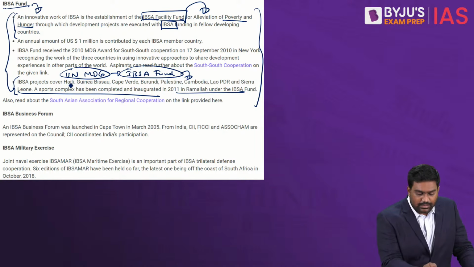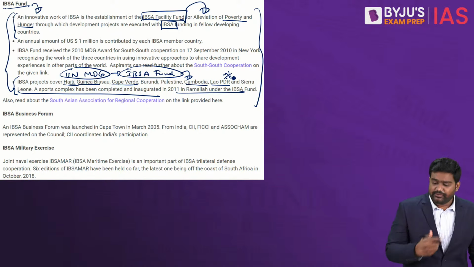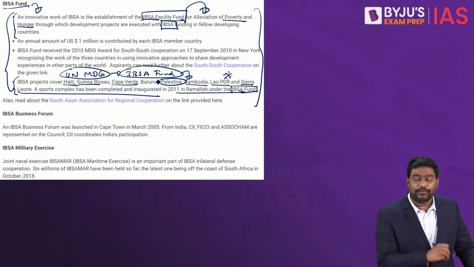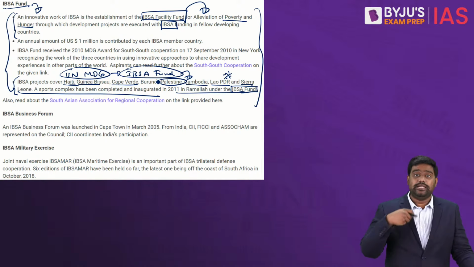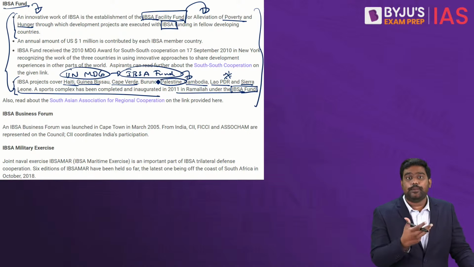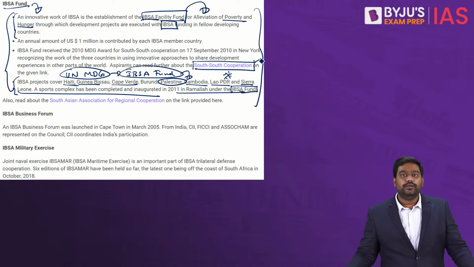In countries like Cambodia, Laos, in Guinea-Bissau, Haiti, in all these poor, underdeveloped countries, even in underdeveloped African nations, IBSA Fund has been used. Even in Palestine, for example, IBSA Fund has been used for developmental activities. So this is an initiative of these developing nations and it represents South-South cooperation.